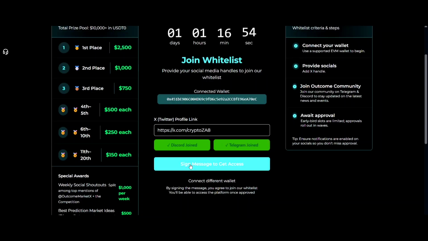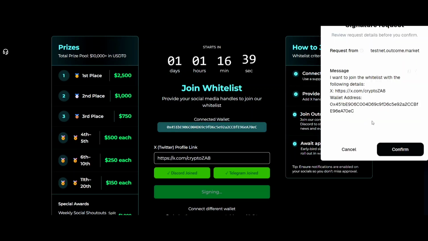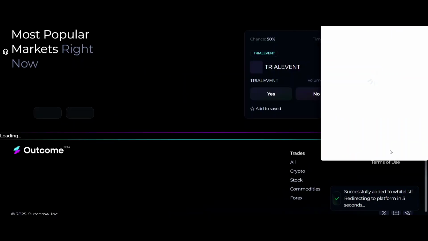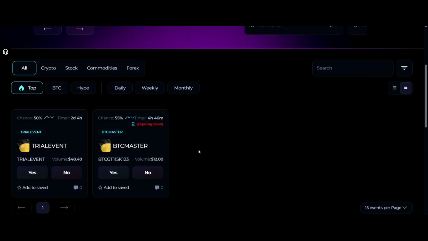After that you can sign a message in your wallet that says that you are approved. As you can see here, we are signing a message that says I want to join the whitelist with the following details. Don't forget, guys, that if you want to participate in any airdrop, don't use your main wallet. Use another wallet for the airdrops. So now we have connected to the website.